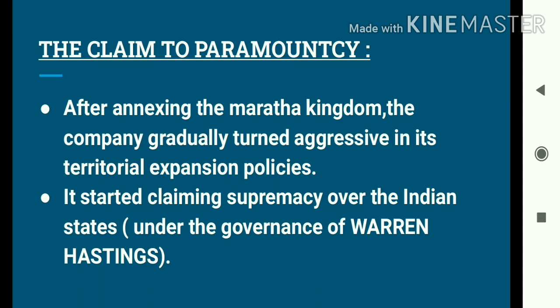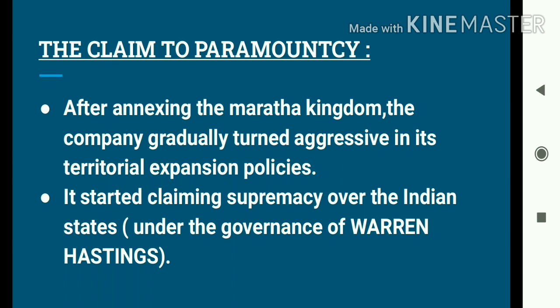So students, the British gradually turned aggressive in its territorial expansion policies. We all know that initially the British was quite strategic. Whatever they did, they did strategically. They never annexed any Indian territory directly. They did everything by using their brain. But after annexing most of the Indian territories, they turned aggressive. Now they started doing everything directly. They started annexing or taking over the Indian territories.